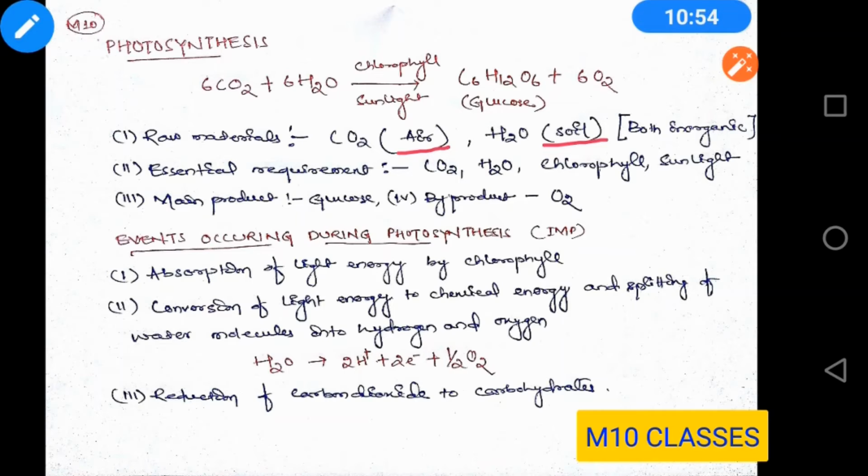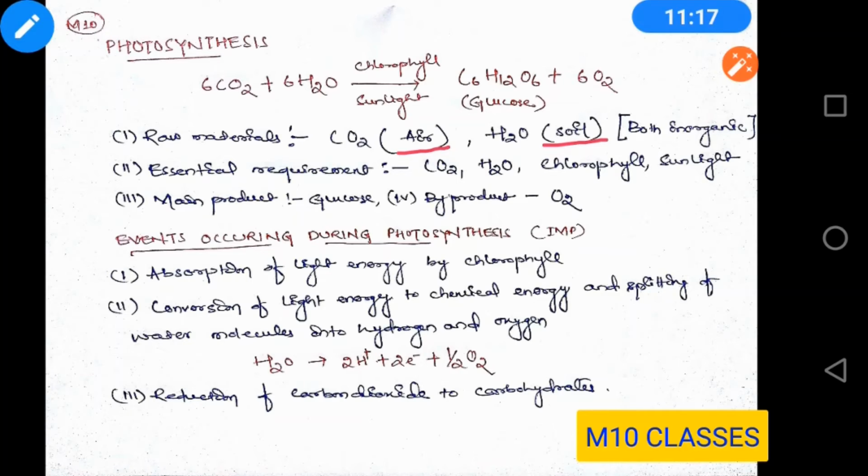Second is conversion of light energy to chemical energy and splitting of water molecules into hydrogen and oxygen, and this is very important. This is the photolysis of water. Photolytic means that with the help of light you are breaking down or splitting this water molecule.